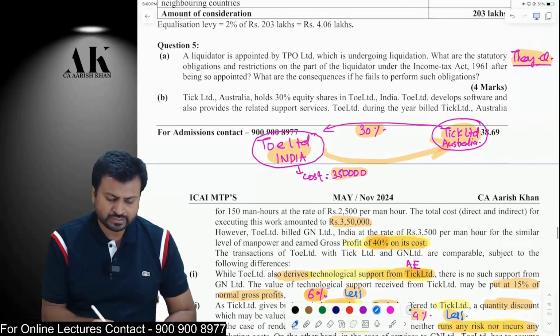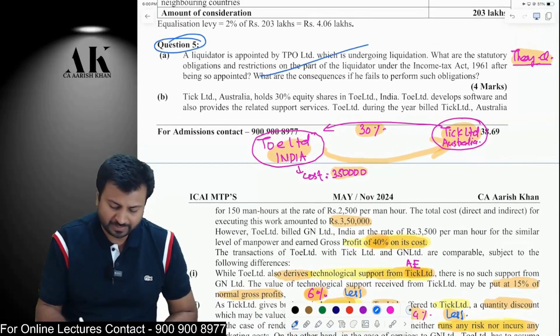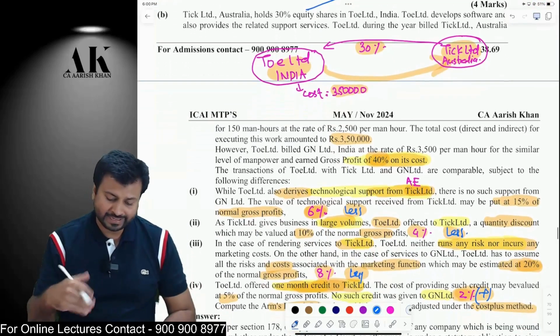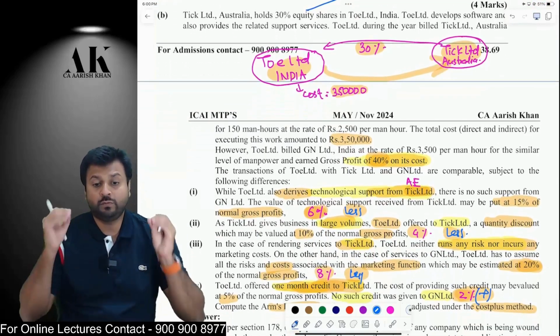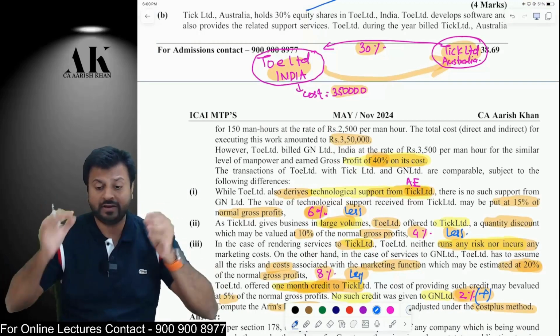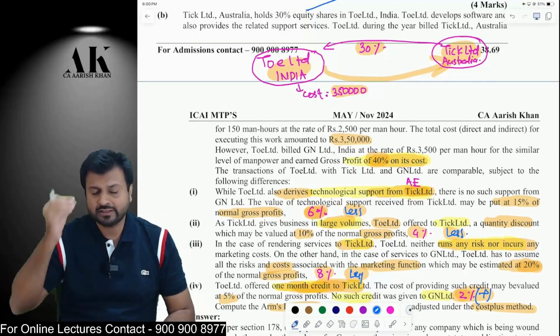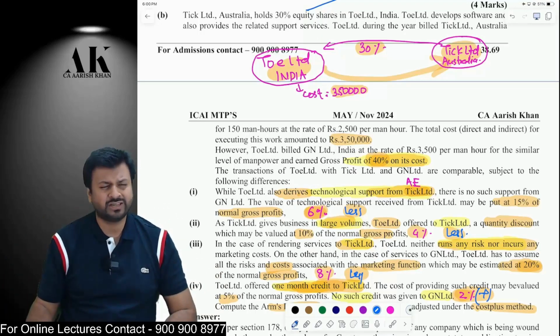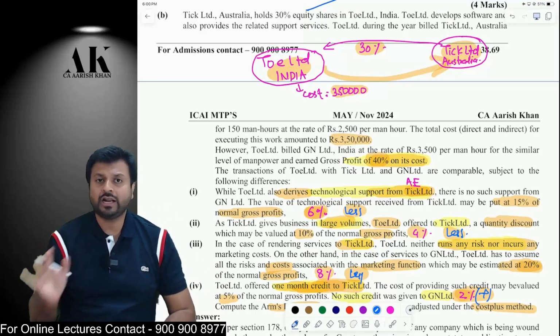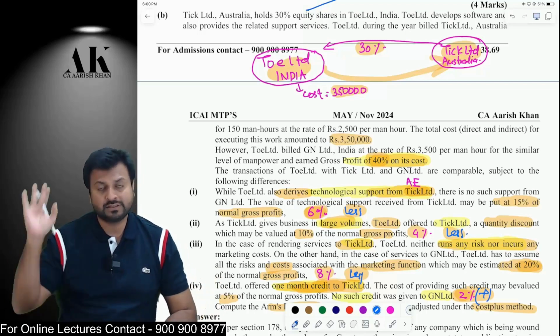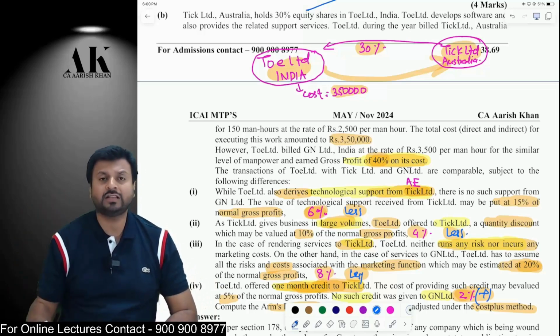One last question over here, question number 5, has two parts. The first part is a theory part. I'm not interested in that. The second part is a transfer pricing question, which is very important. At least 4 to 5 times ICAI has asked the same question in the examination, not in RTP or MTP. In the exam also ICAI has asked this question at least 4 to 5 times. Since I am studying transfer pricing, I have seen this question many times in the examination.